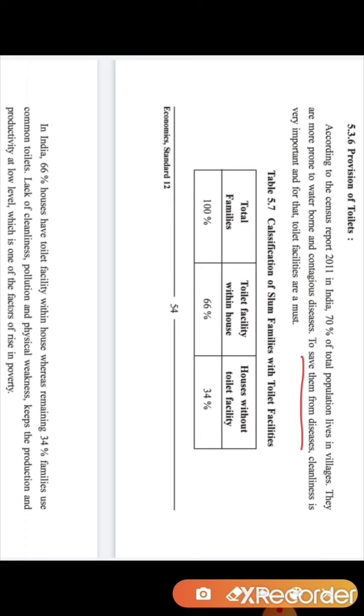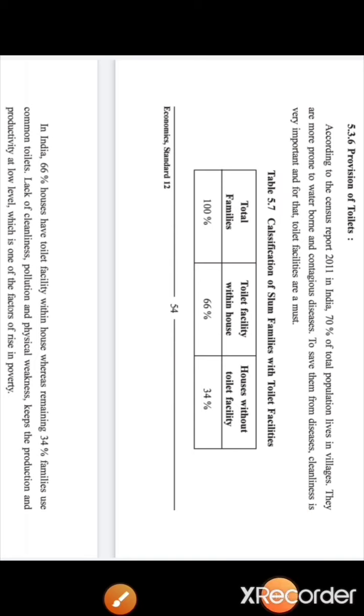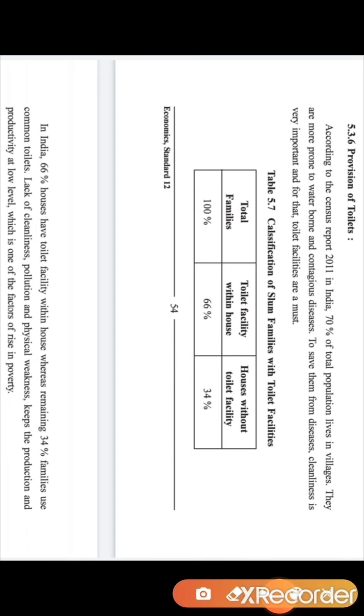To save them from these diseases, cleanliness is a very important factor, and for that, toilet facility is a must. Here you can see a table in which data is given about slum families with toilet facilities.